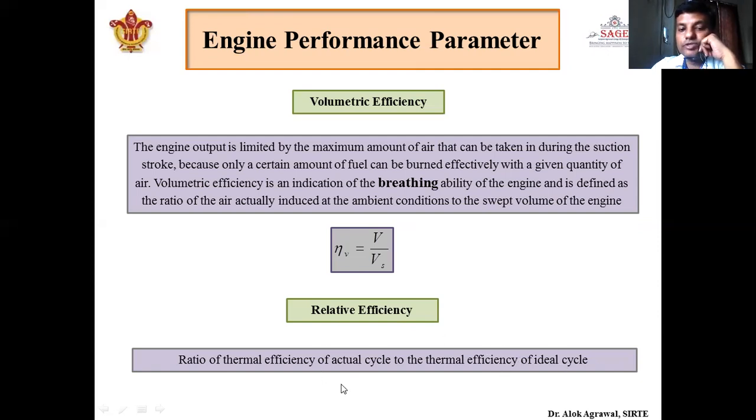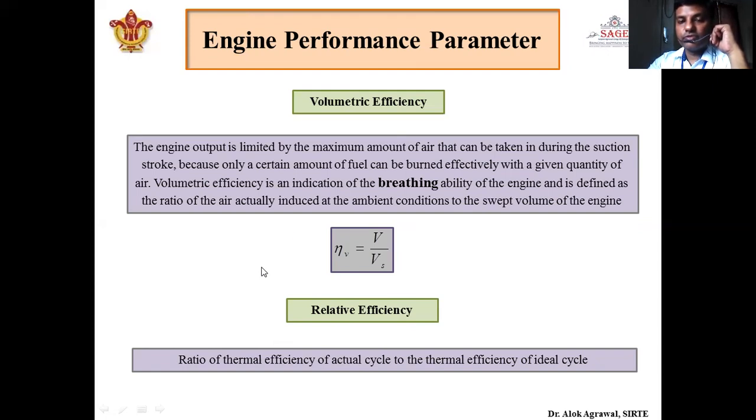And what is the thermal efficiency of the actual cycle? We have seen just in the previous slide that there are two types of thermal efficiency of the actual cycle, that is brake thermal efficiency and indicated thermal efficiency. So depending upon in what respect relative efficiency is required, we will use either indicated thermal efficiency or brake thermal efficiency. Okay, so this is about the various efficiencies.